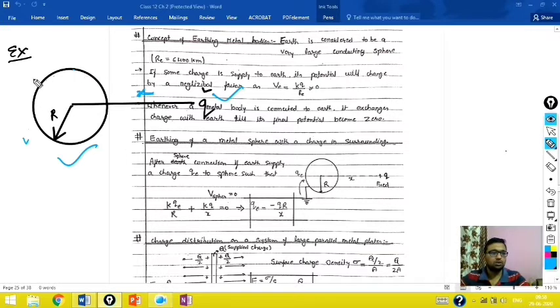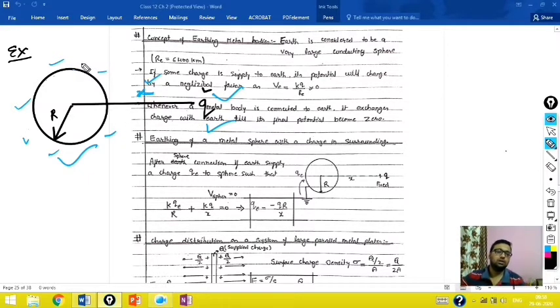So if no charge is on the surface, then we can say its potential should be 0. But as we have kept some charge at a distance x from its surface, due to this charge there will be some potential on its surface also. And how much is that potential?